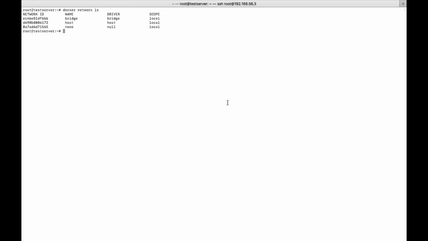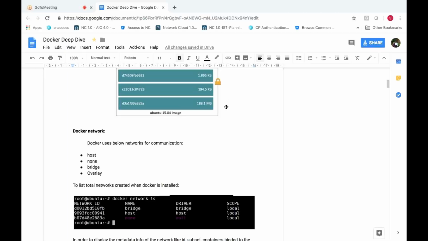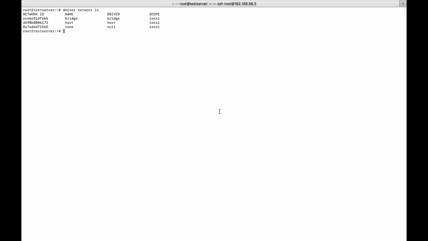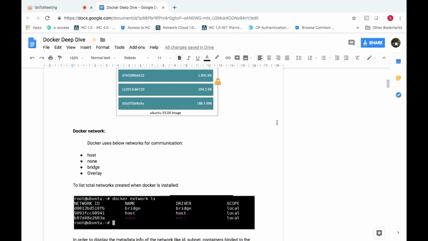So Docker entirely runs on three different things: namespaces, C groups, and the file system. Docker runs on these three concepts. It uses a technology called namespaces, and C groups, and then the file system. These three technologies are used by Docker in order to achieve containers and their particular functionalities.